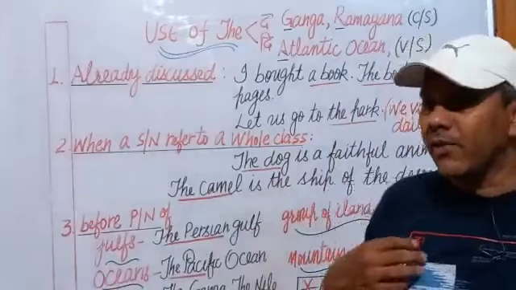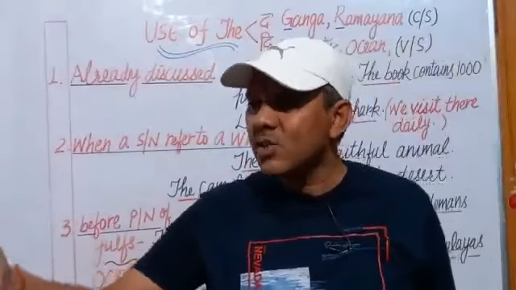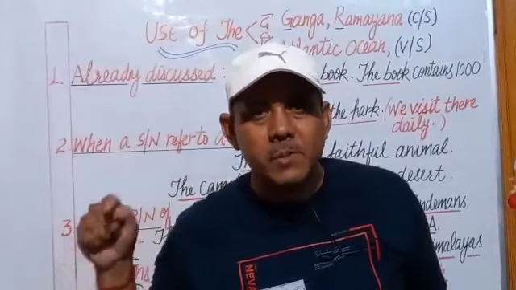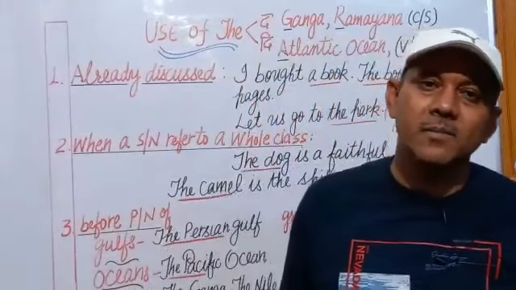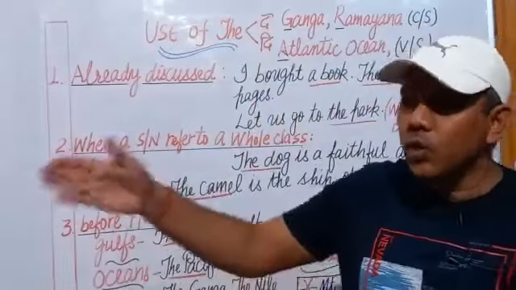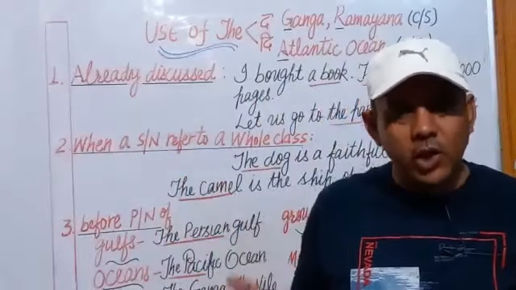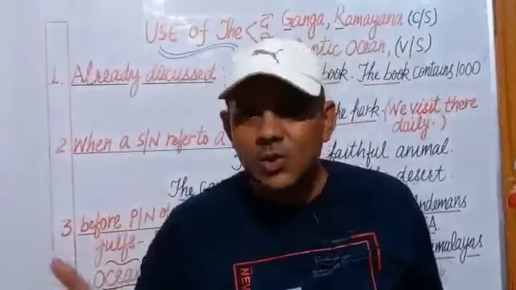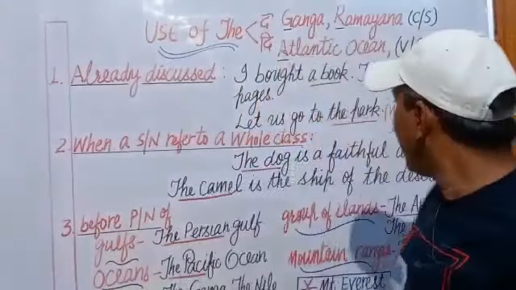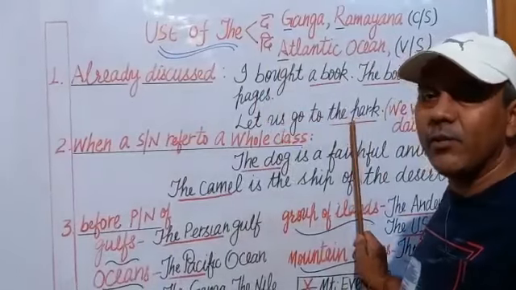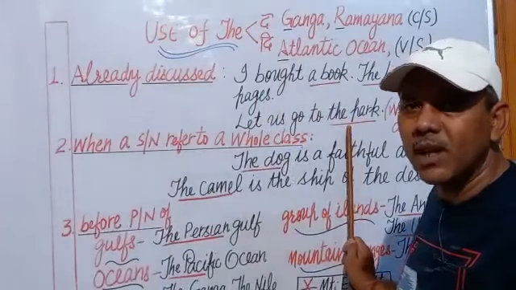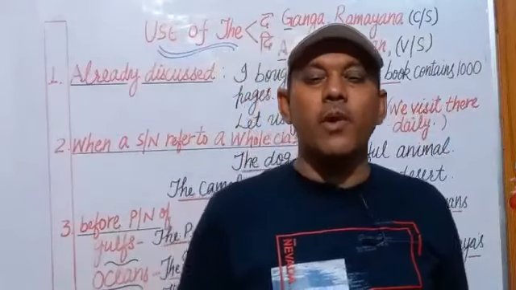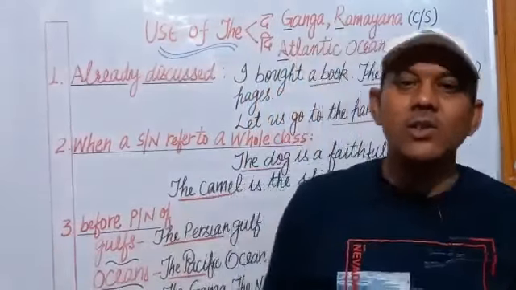For example, if I say to my friend, let's go to the park, it means I know that specific park already. Means we go there daily, and today also I am proposing him to go. Let us go to the park. It means I know this park and we visit this park daily. But in all the sentences before park, article the is not used.